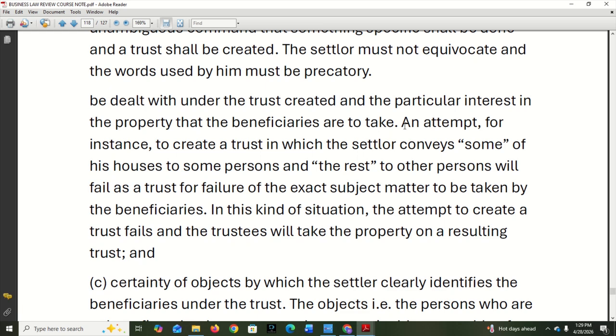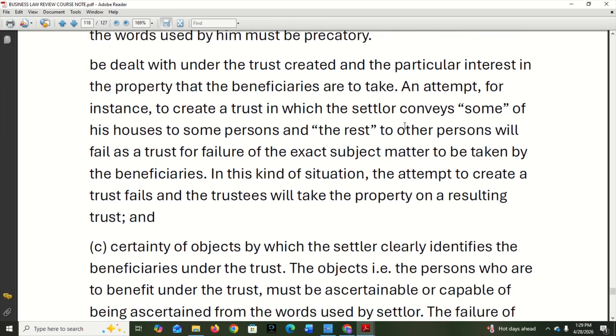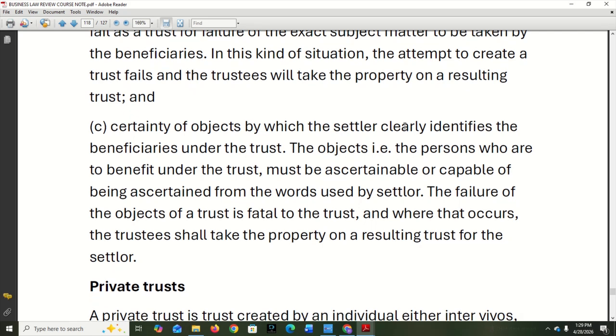The certainty of object, by which the settlor clearly identifies the beneficiary under the trust. So for an express private trust, the beneficiaries must also be clearly stated. It cannot be vague. It cannot be my children. You must name those children. Okay? Alright, now let's get what we call private trust.